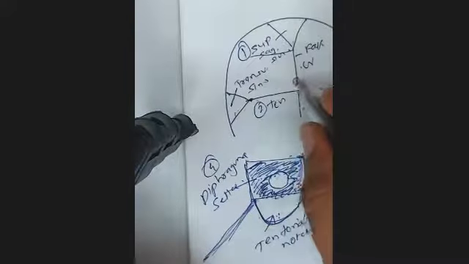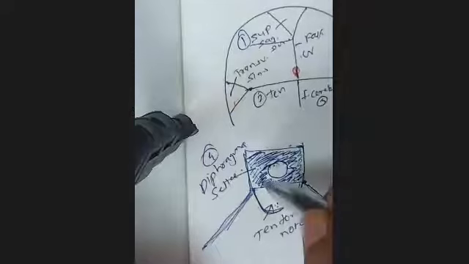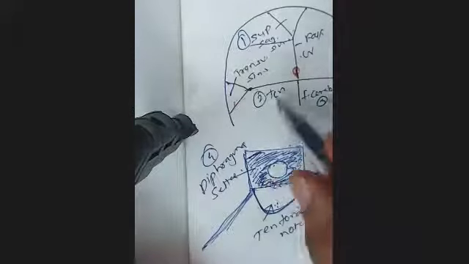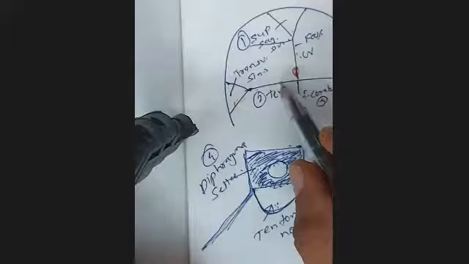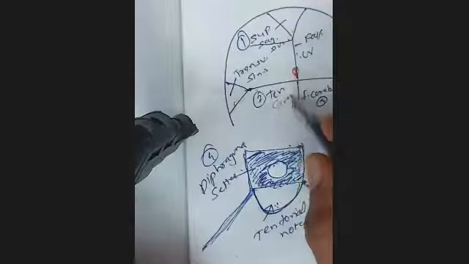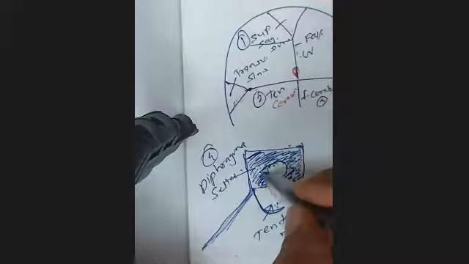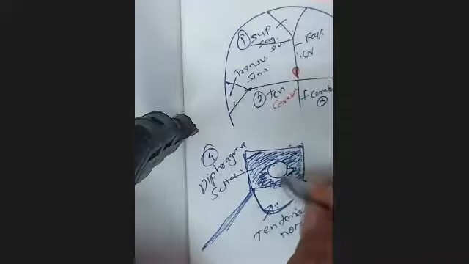I cannot show it in this diagram. Then there is the fourth fold, diaphragma sellae. So falx cerebri, falx cerebelli, tentorium cerebelli, and diaphragma sellae. Diaphragma sellae covers the sella turcica, and there is a hole in it for the stalk of the pituitary to go down.